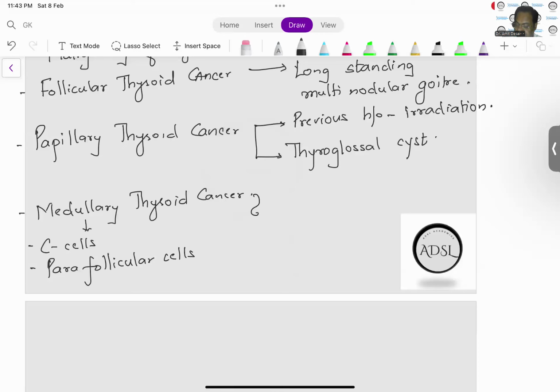Now, this can arise in three settings. Either it can be sporadic, that means there is no genetic predisposition as such, or it could be familial, or it could be a part of MEN2 syndrome. So it could be a part of either MEN2A or MEN2B syndrome.